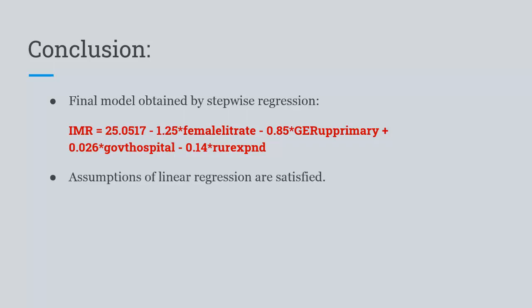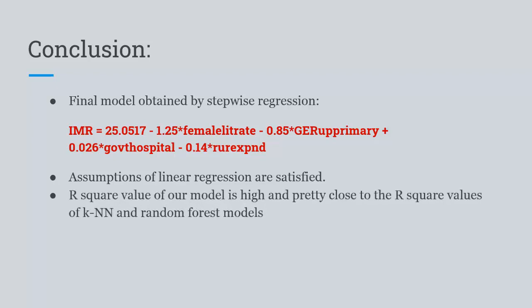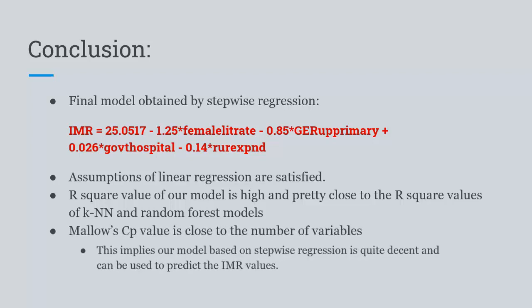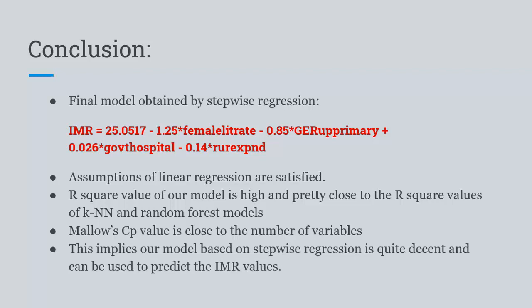The assumptions of linear regression of our model are satisfied. The R-square value of our model is high and pretty close to the R-square values of the KNN and random forest models. The Mallows CP value is also close to the number of variables. So although our model is not the best one, since the R-square values of the three models are quite close to each other, we can say that it is a quite suitable and robust model.